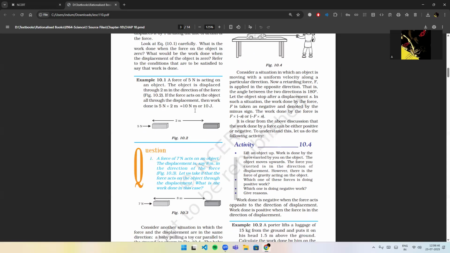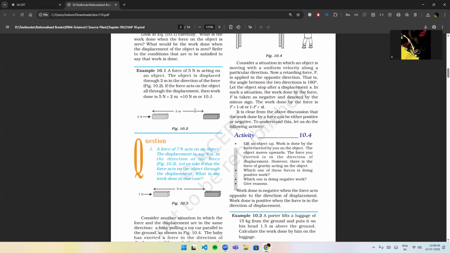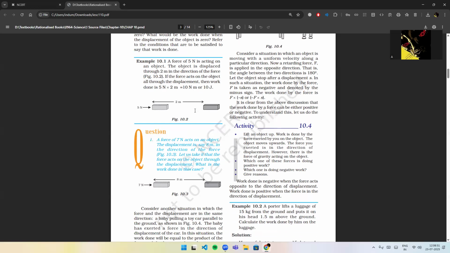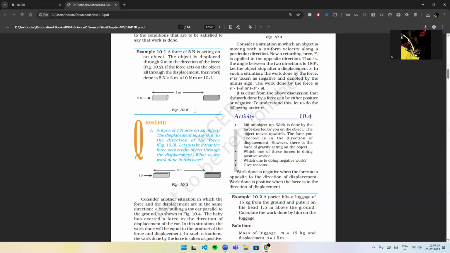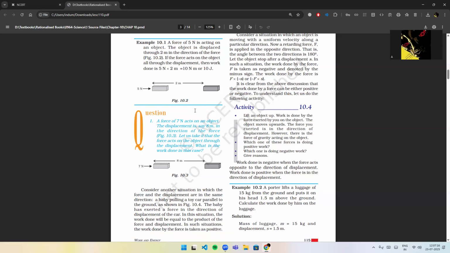Consider a situation in which an object is moving with a uniform velocity along a particular direction. Now a retarding force F is applied in the opposite direction. That is, the angle between the two directions is 180 degrees. Let the object stop after a displacement S. In such a situation, the work done by the force F is taken as negative and denoted by the minus sign. The work done by the force is F into minus S, or minus F into S. It is clear from the above discussion that the work done by a force can be either positive or negative.